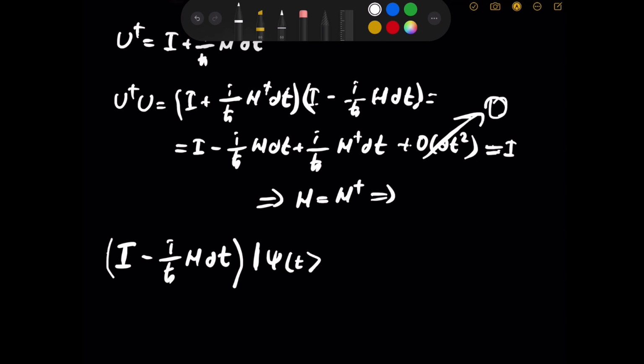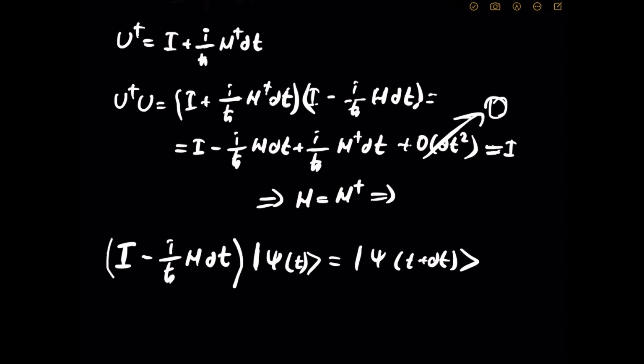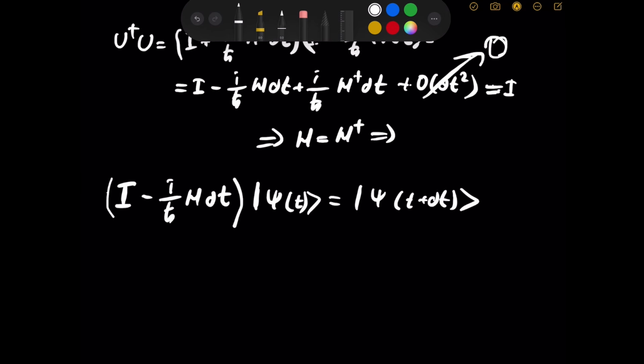Psi at t, and then that will give you psi at time t plus dt. Now, if we just get rid of the parentheses, if we multiply it through, you can see we will have the identity times the psi, which will give you the psi. I can toss it to the other side. So I will have minus psi at t, but now we don't have the identity anymore, right?